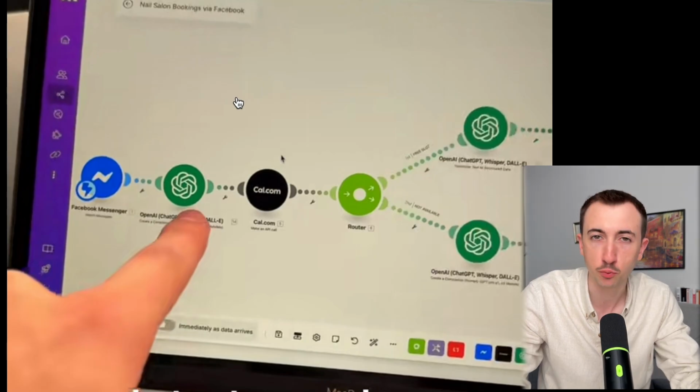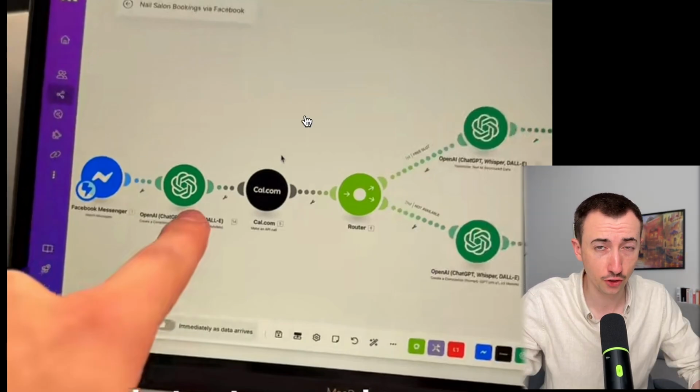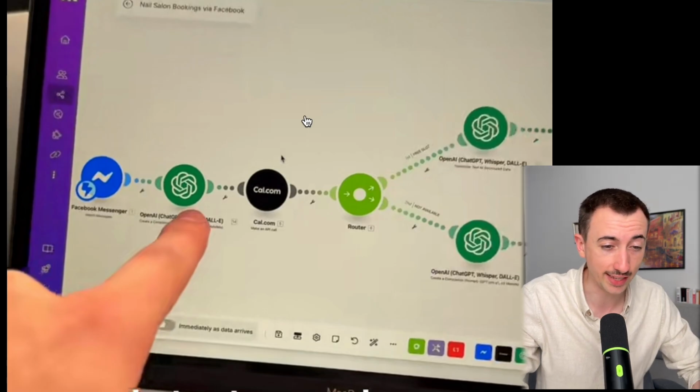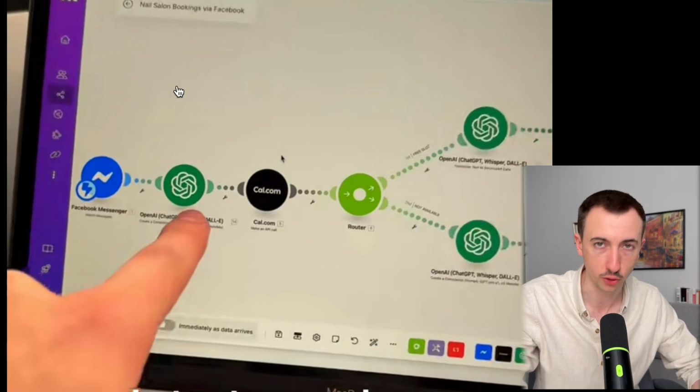But again, you don't need this workflow. It's just what cal.com will do by default. You don't need to have this happening within a chatbot. You're just going to spend a ton of money on API costs. And again, that's only going to be for the people that send you a message on Facebook Messenger to book an appointment with you. That's not going to be most people booking an appointment in a hair salon. So I guarantee you no salon is buying this for $300 a month. And that would be essentially scamming them, because cal.com is probably a lot cheaper than $300 a month. And again, it's already what it's doing. So we don't need to add an extra step to something that's already working. No need for workflow, no need for automations, no need for AI on that one, and stop scamming your clients.